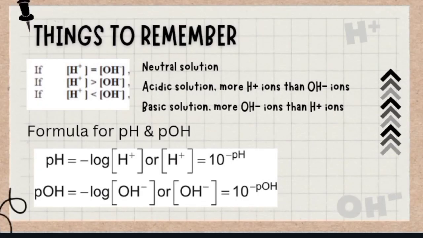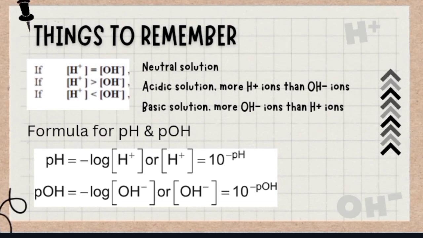Things to remember. If [H+] is equal to [OH-], it is a neutral solution. If [H+] is greater than [OH-], it is an acidic solution because there are more H+ ions than OH- ions. And lastly, if [H+] is less than [OH-], it is a basic solution because there are more OH- ions than H+ ions.